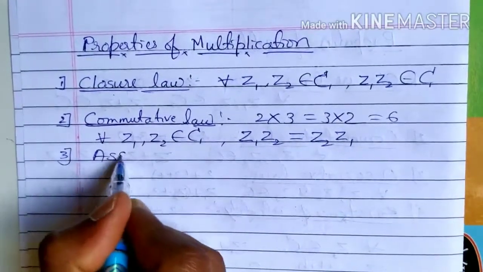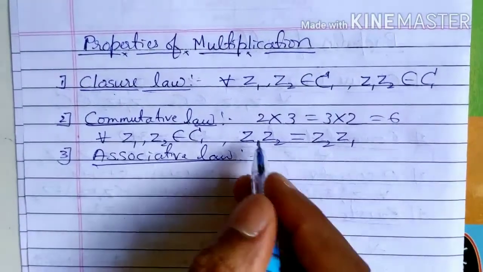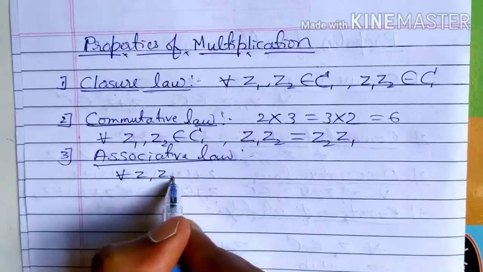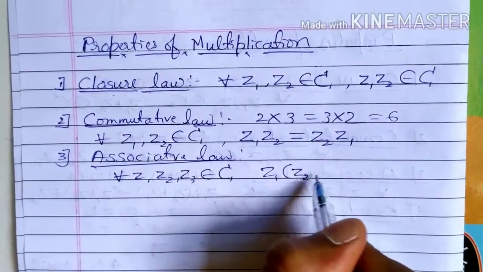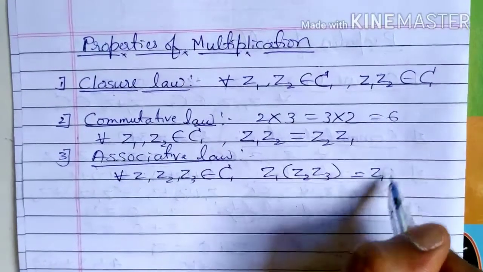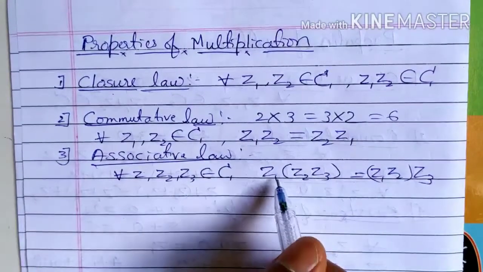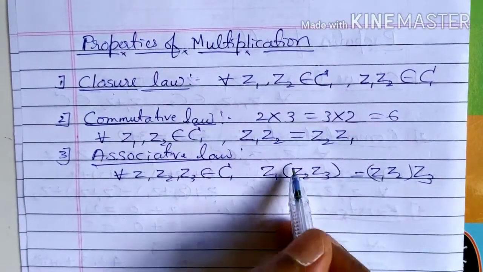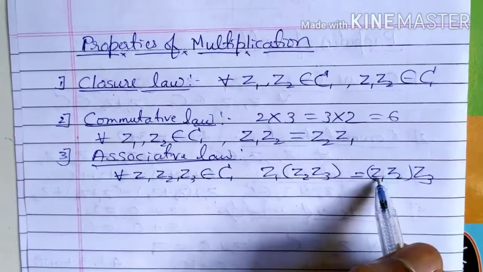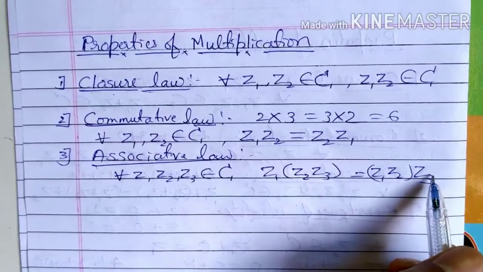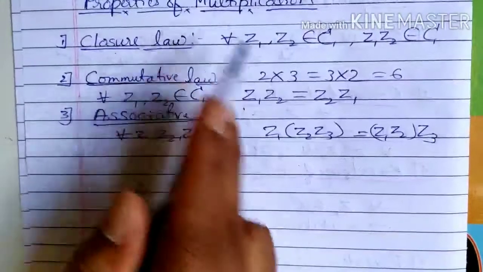Third one, associative law. Here for all z1, z2, z3 belonging to C, z1 into (z2 z3) is equal to (z1 z2) into z3. So when multiplying three numbers, you can interchange the bracket. You can multiply first these two numbers then this, or first these two numbers then this. The answer will be the same, right? So that is about associative law for multiplication.